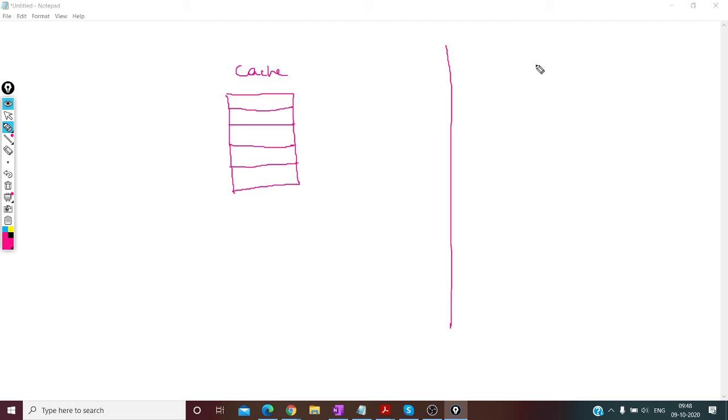Now again, you always assume this bookshelf library example. Now this is your bookshelf, which means it's your cache. Now this is your main memory.